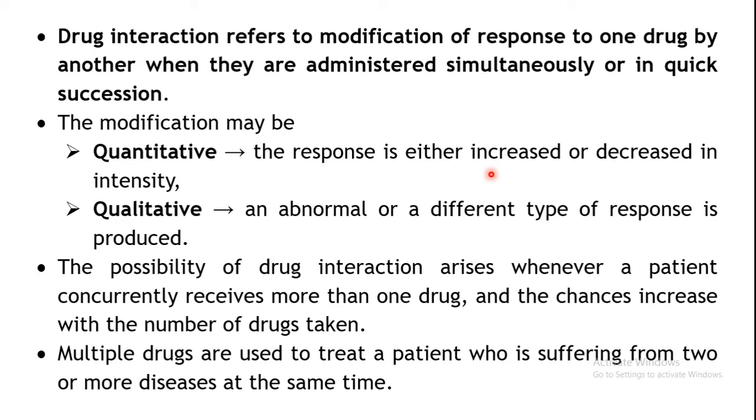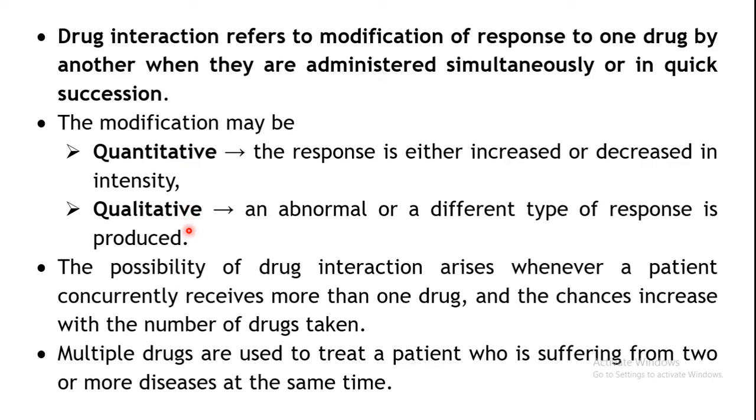A certain level of response will be produced. So quantitative alteration means, when one drug either increases or decreases the intensity of a response of another drug. So at that time you can say that these are quantitative type of interactions.